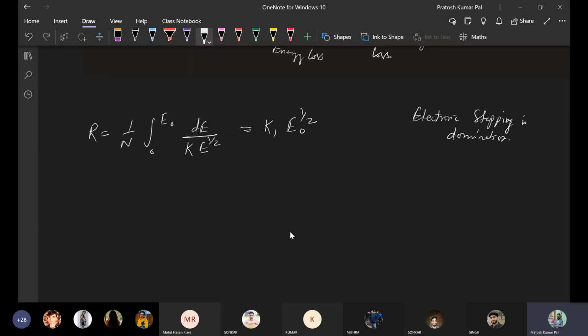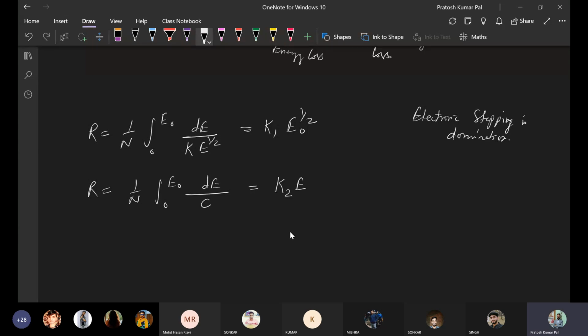Similarly, in case nuclear stopping is dominating, the electronic stopping is zero, the nuclear stopping will only be the factor that will be affecting, and that is a constant. So here, considered as a constant, overall a constant will be there with the function of E0.